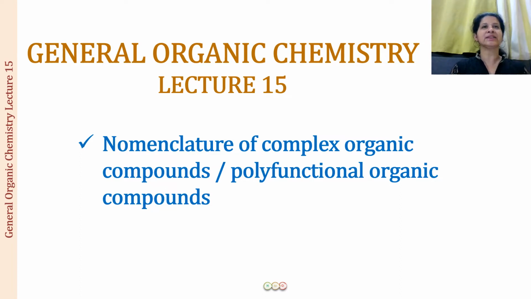We are going to see the straight chains and cyclic rings being together in the name of the compound, or you can say we are going to discuss the nomenclature of the polyfunctional compounds, where more than one functional group is present in one compound. So far what you have been seeing is only the presence of one functional group in the compound. If it is an OH group, only OH group is present. If it is a COOH group, it is only COOH present.